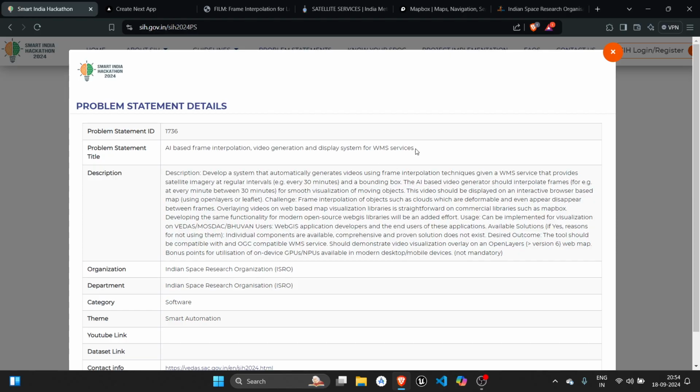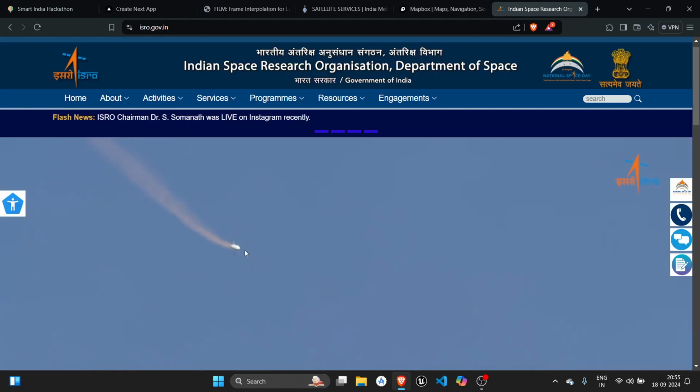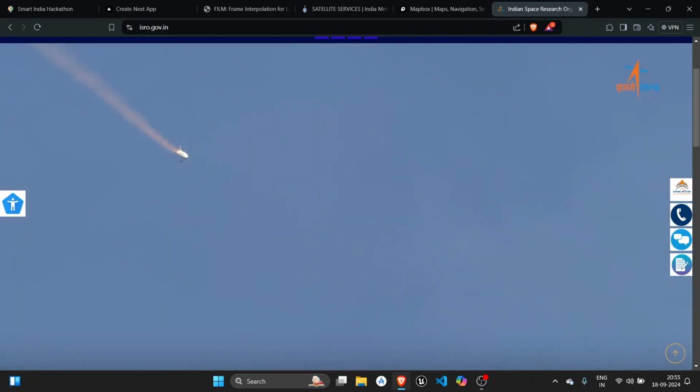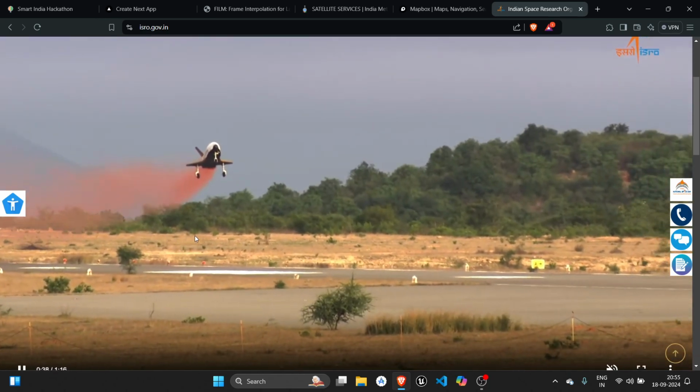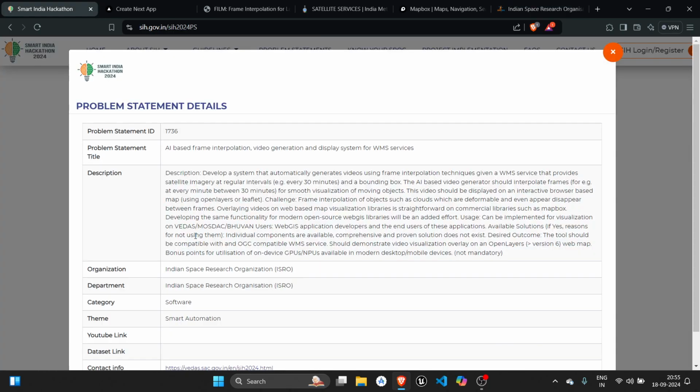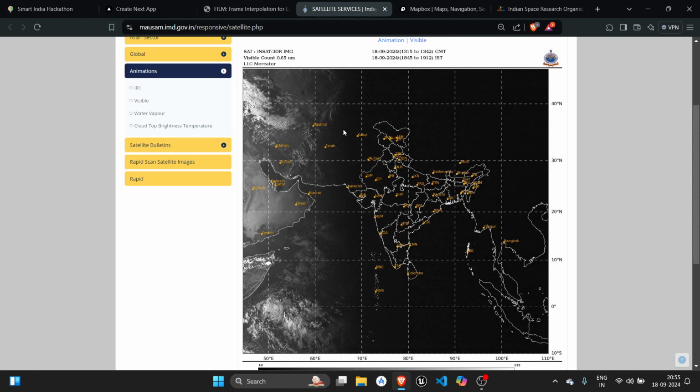I'm from RMK Engineering College in Tamil Nadu, and our problem statement is AI-based frame interpolation, video generation, and display system for WMS services. We all know about the Indian Space Research Organisation for their fantastic work in the domain of research and development. They specialize in sending satellites, collecting data from them, and using it for research and development purposes. So our objective here is to develop an AI-based frame interpolation and video generation system for the Indian Space Research Organisation. Let's get straight to the point.